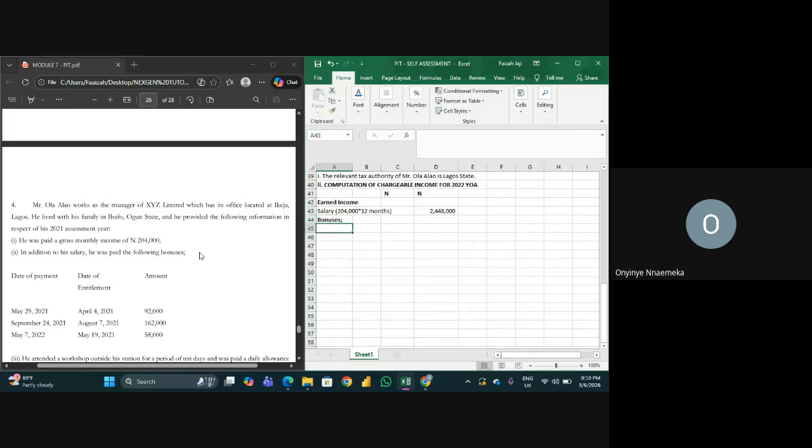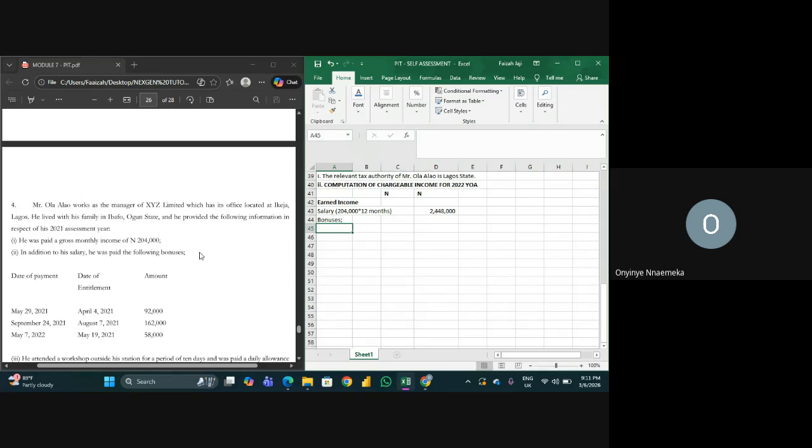Let's take the bonuses one after the other. We have different bonuses, and what they want to test here is when do you recognize that this bonus has been earned? When do you recognize it?